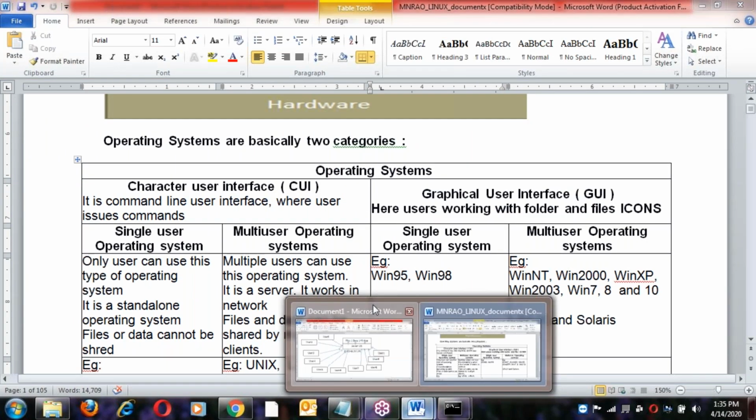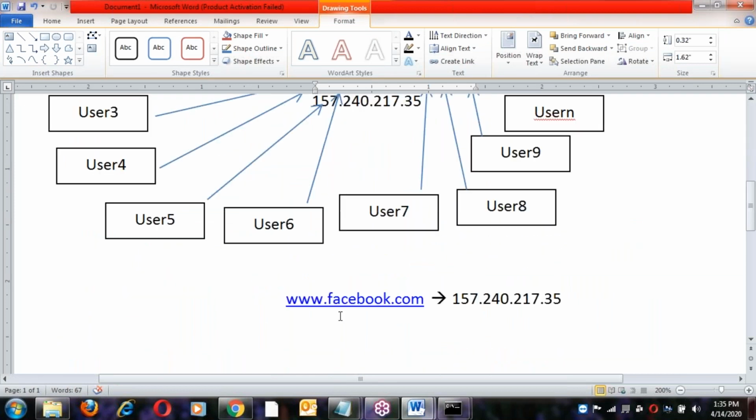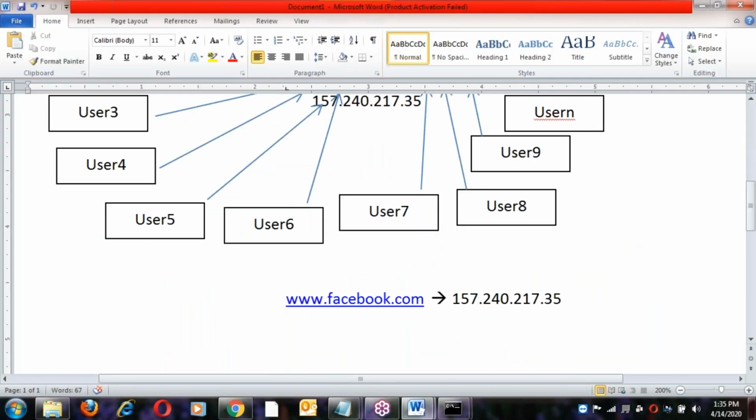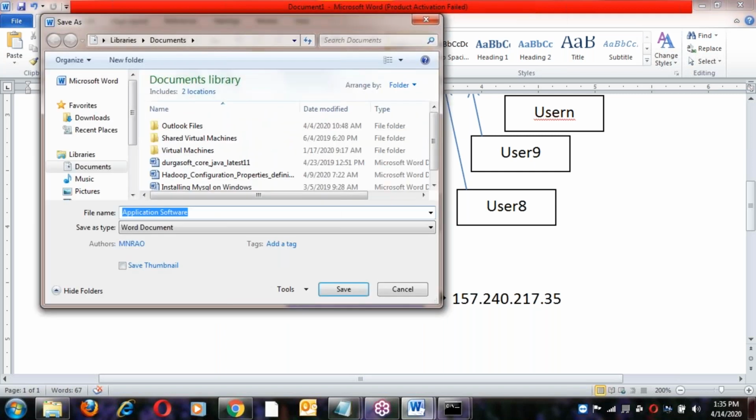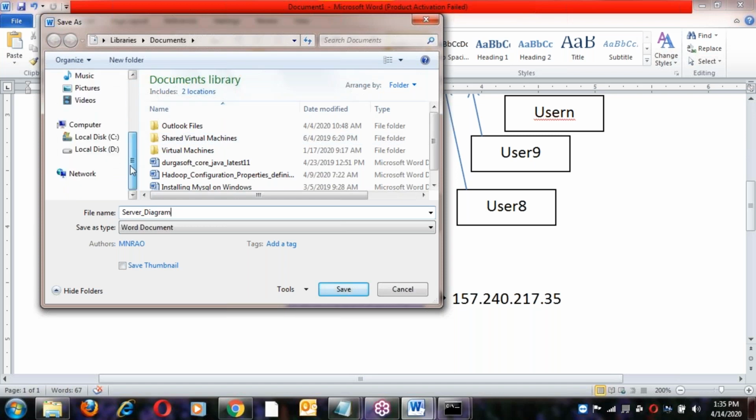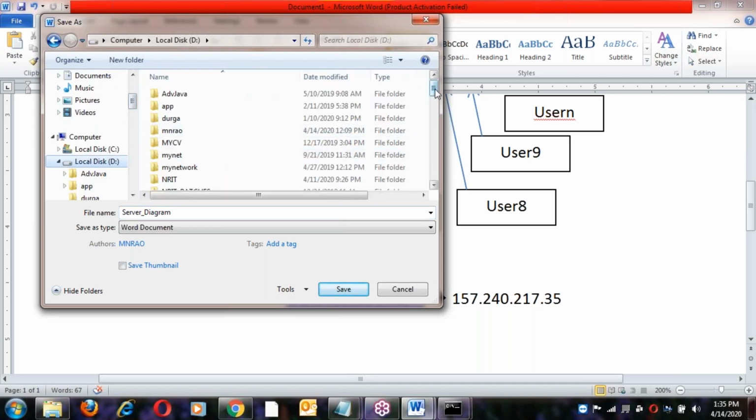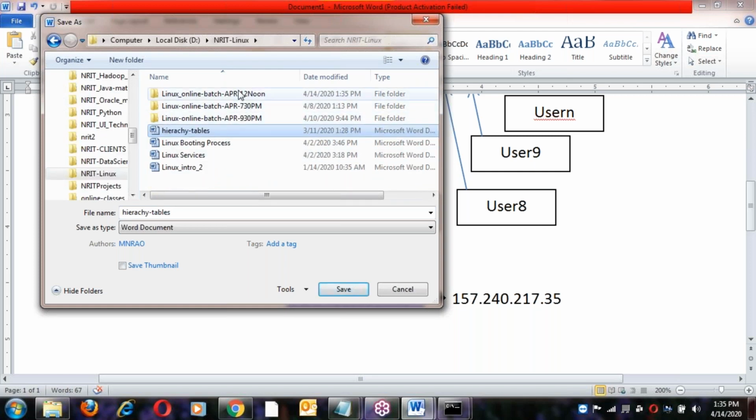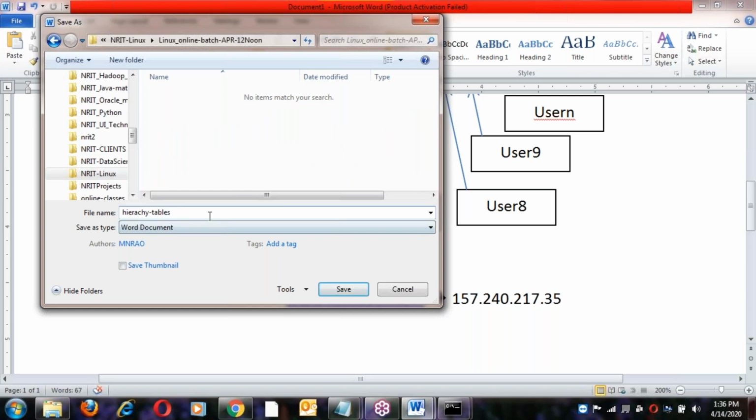So this is the server explanation document. This also I'll save, in the D drive, Linux, permanent batch folder.